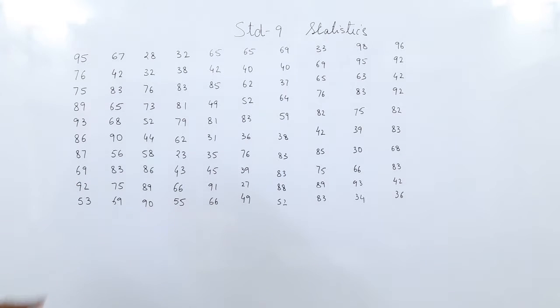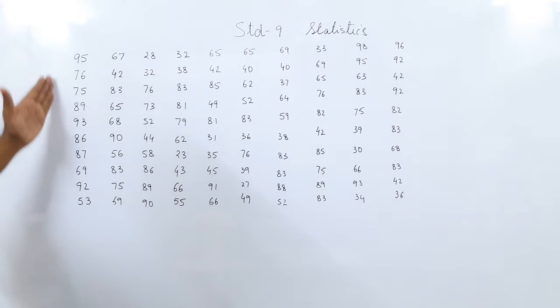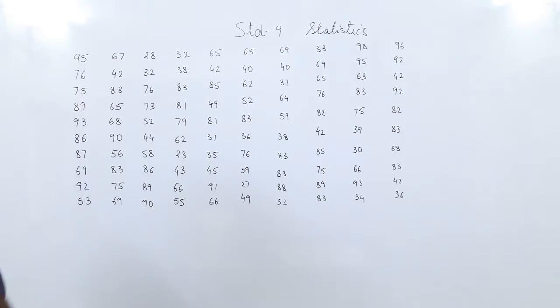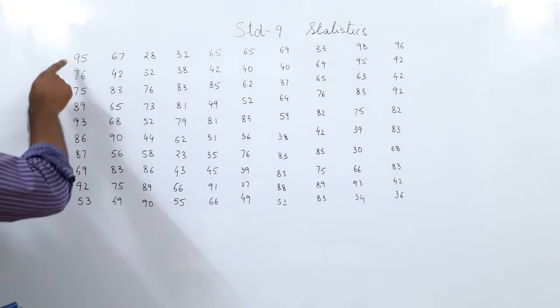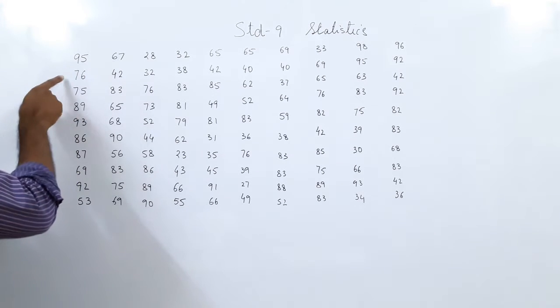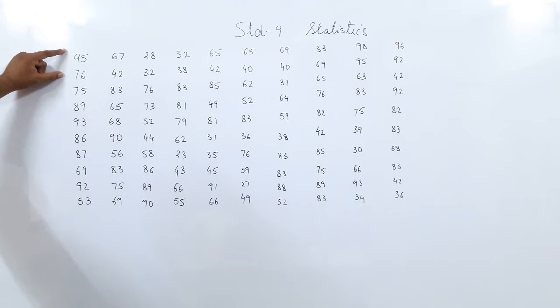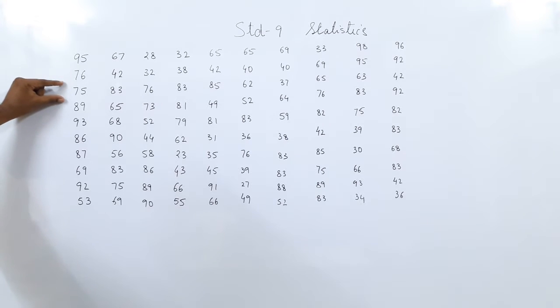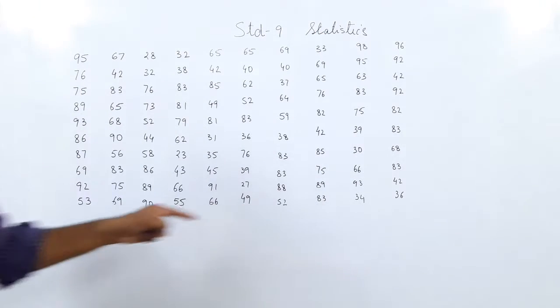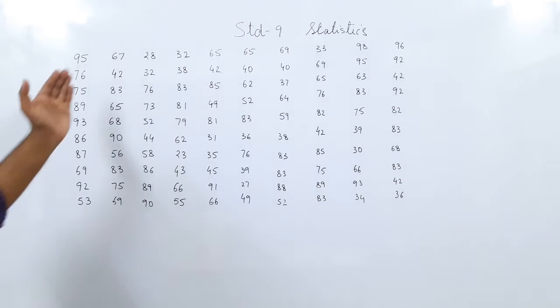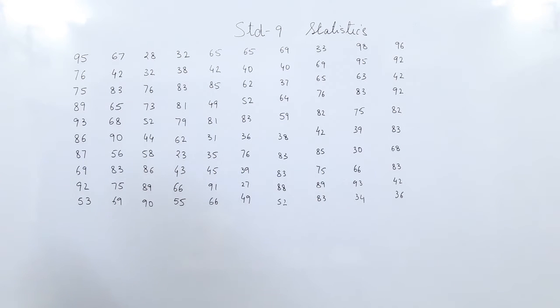Okay. I will change the example. Let us say for the past 100 days, these are the number of COVID cases in Bhavnagar per day. So in the past 100 days, one day the cases went to 95, the other day it went to 76, then 75, 89. I'm just giving an example, do not take this as the actual data. But imagine that in our city of Bhavnagar, every single day, the cases were 95 on the first day, 76 on the second day, 75 on the third day, and we have this data here. Should we consider COVID as a pandemic or not? Now, how do you interpret such data from this collection of numbers?